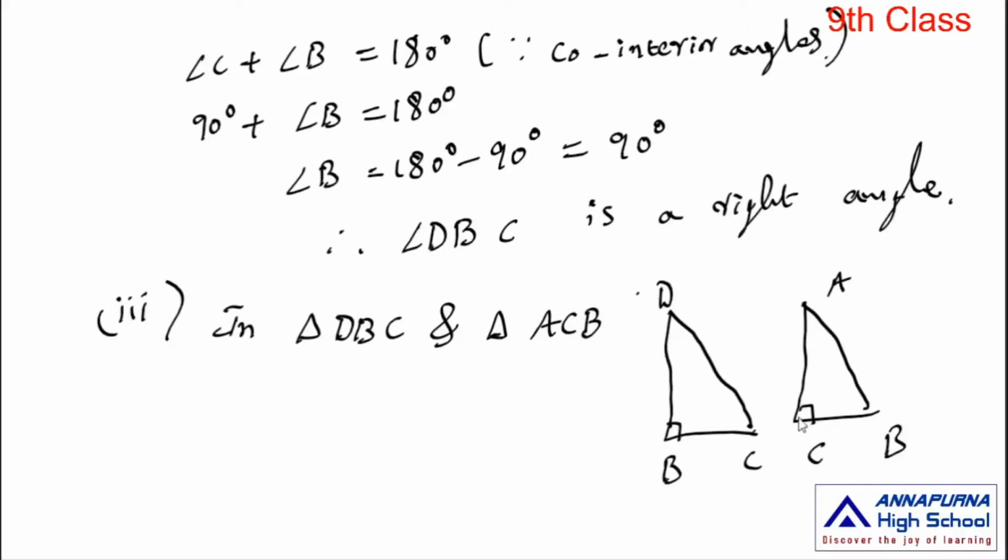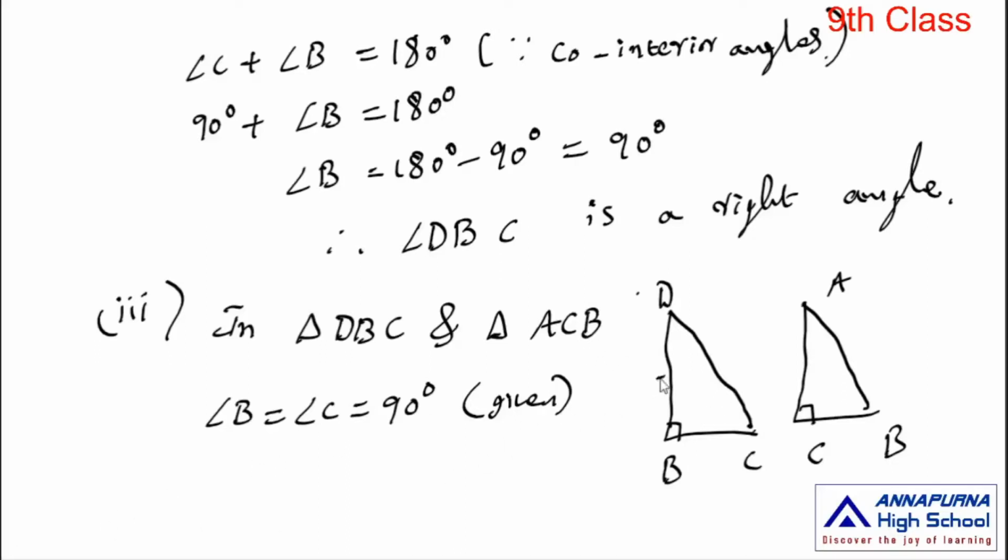First, angle B is equal to angle C is equal to 90 degrees. Angle C is equal to 90 degrees, given condition. Angle B equal to 90 degrees, already proved. So angle B is equal to angle C is equal to 90 degrees.